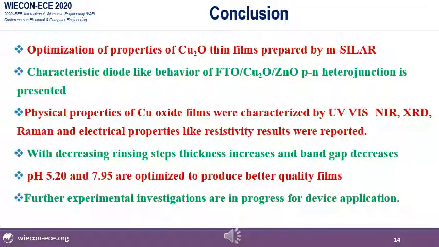Conclusion: we optimized the properties of cuprous oxide thin films prepared by M-Sealer method. Characteristic diode-like behavior of FTO cuprous oxide zinc oxide PN heterojunction is presented here. Physical properties of copper oxide films were characterized by UV vis NIR, XRD, Raman, and electrical properties like resistivity results were reported. With decreasing rinsing steps, thickness increases and band gap decreases. pH 5.20 and 7.95 are optimized to produce better quality films. Further experimental investigations are in progress for device applications.